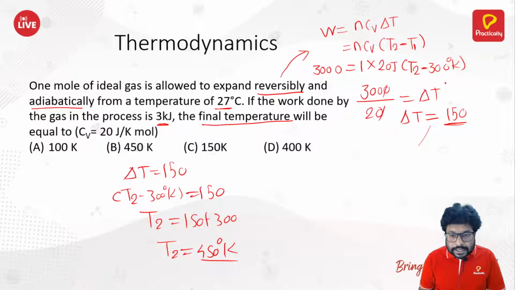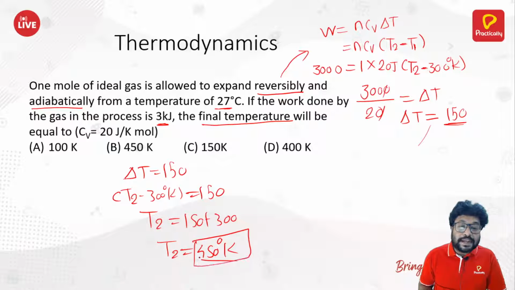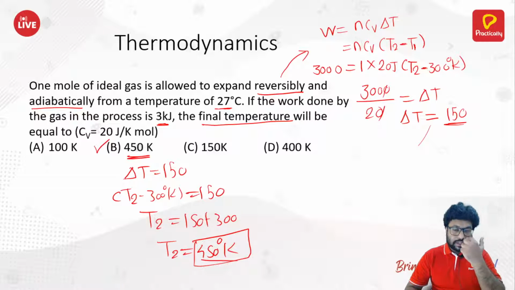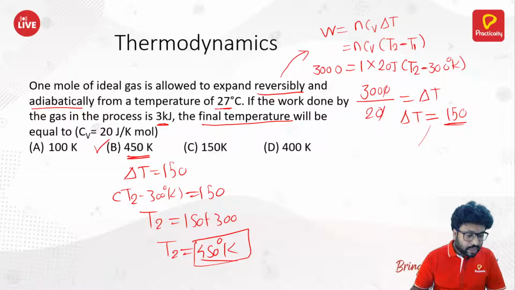So 450 minus 300 is equal to 150, right? That means delta T is 150 and T2 is 450 Kelvin, which makes answer B correct. That is why the answer is B in this case. Okay, that's how you can solve such questions. Moving ahead,